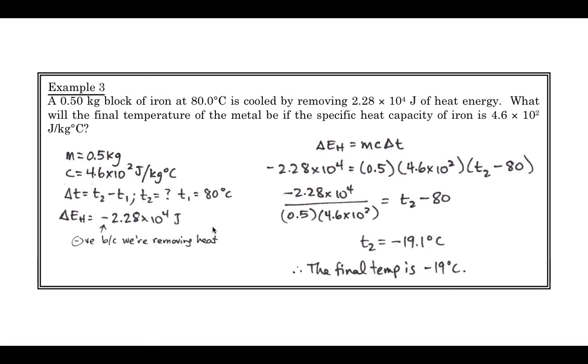So what this is saying in total is that if we were to remove about 20,000 joules of energy from an iron block that's at 80 degrees Celsius, which is pretty hot, it would drop all the way down to negative 20 degrees Celsius. So it's a big jump. Okay, there you go, lesson 6.